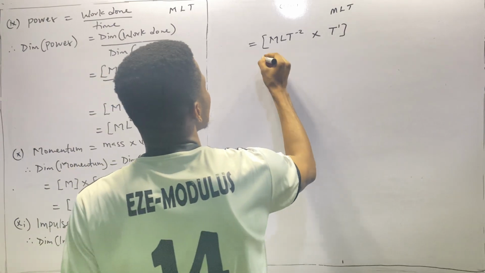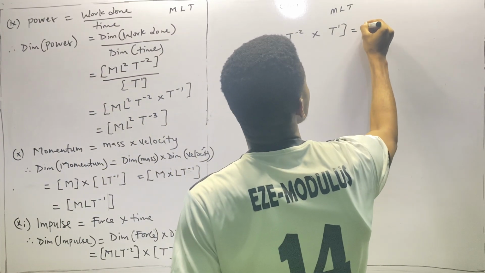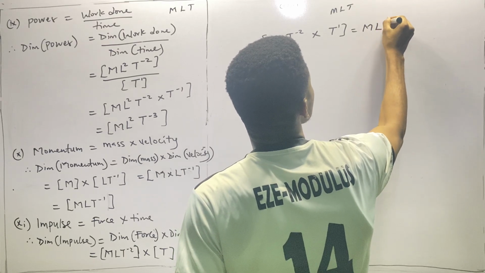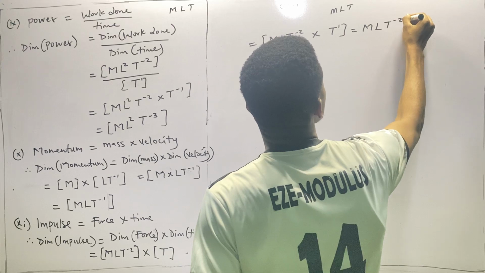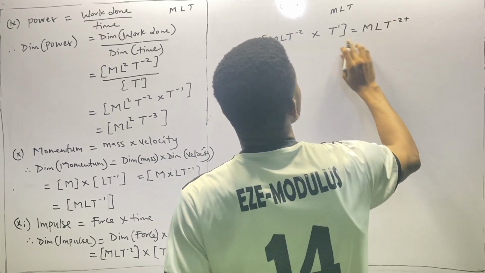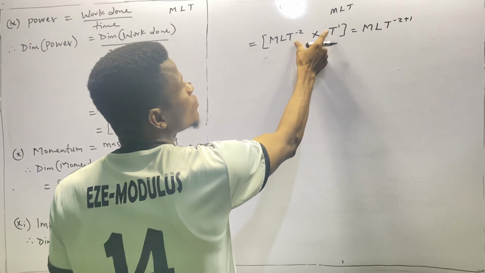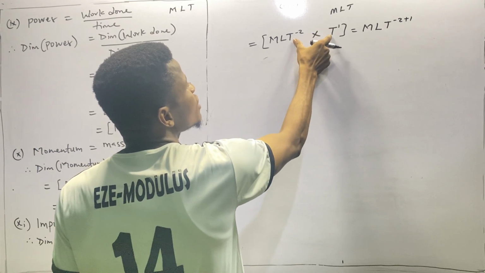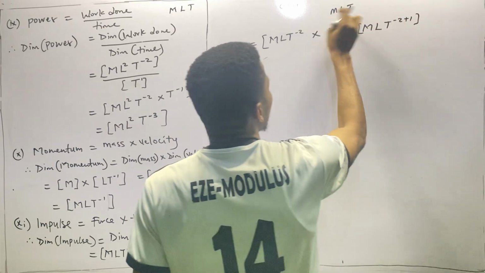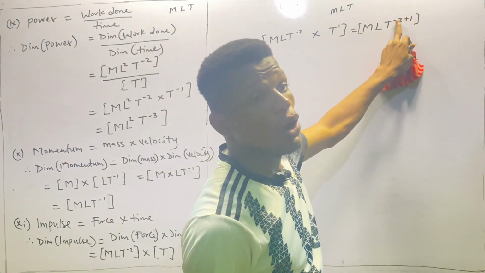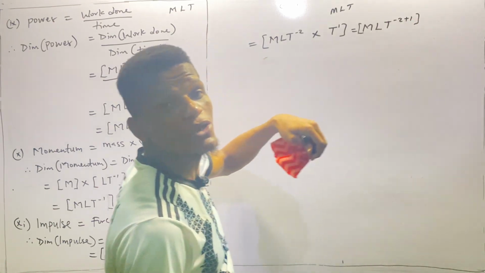So we're having MLT^-2 plus 1, because they are multiplying, so we add their powers. We take one of the common base, then we add their powers. Minus 2 plus 1, you are owing 2 and you have 1, of course, you'll be owing 1. So minus 2 plus 1 is minus 1.